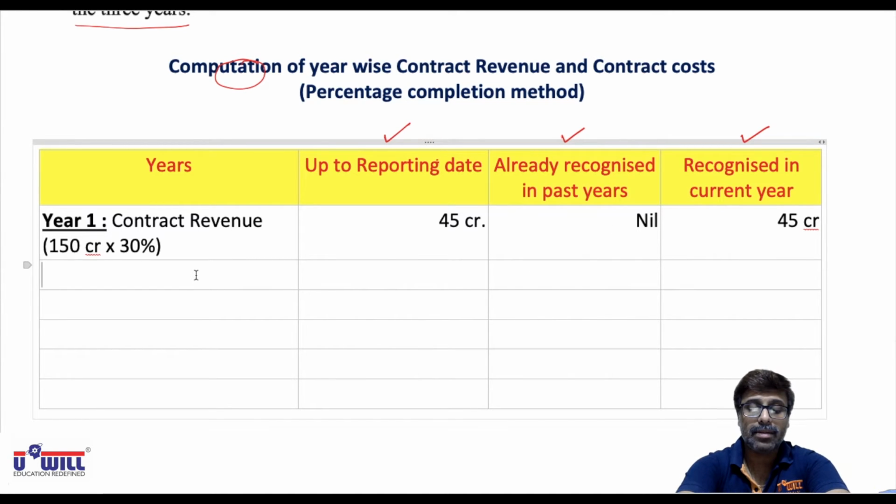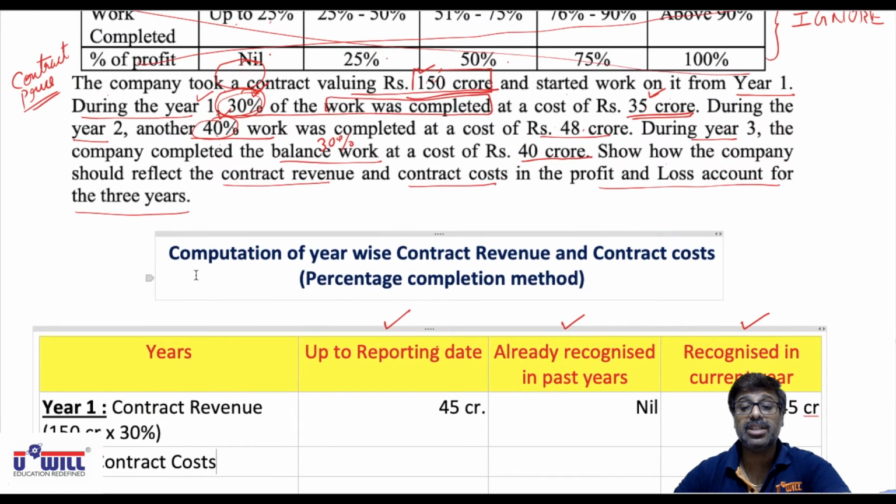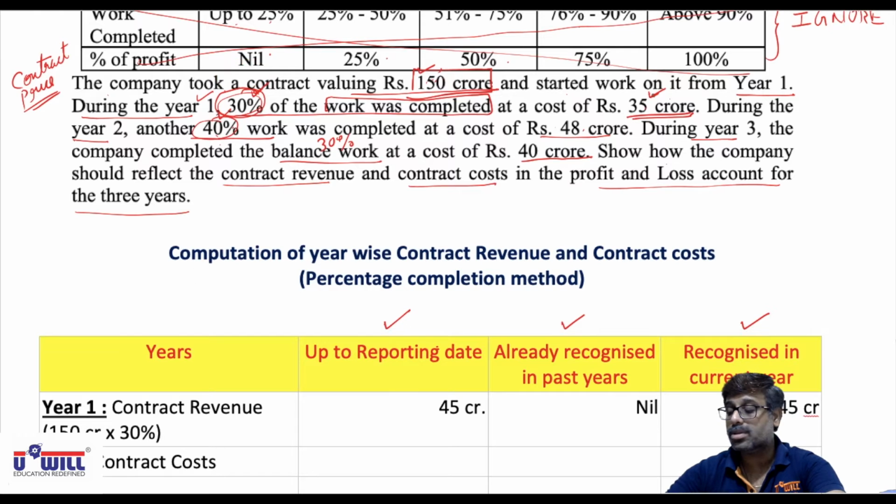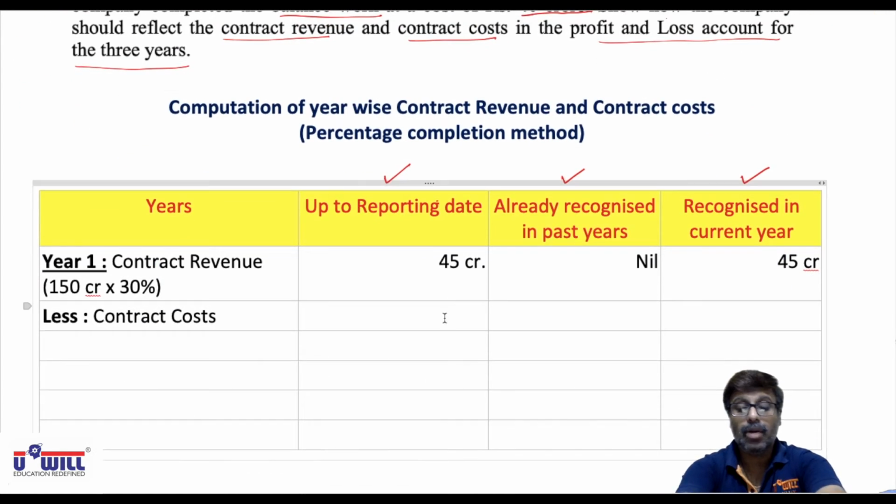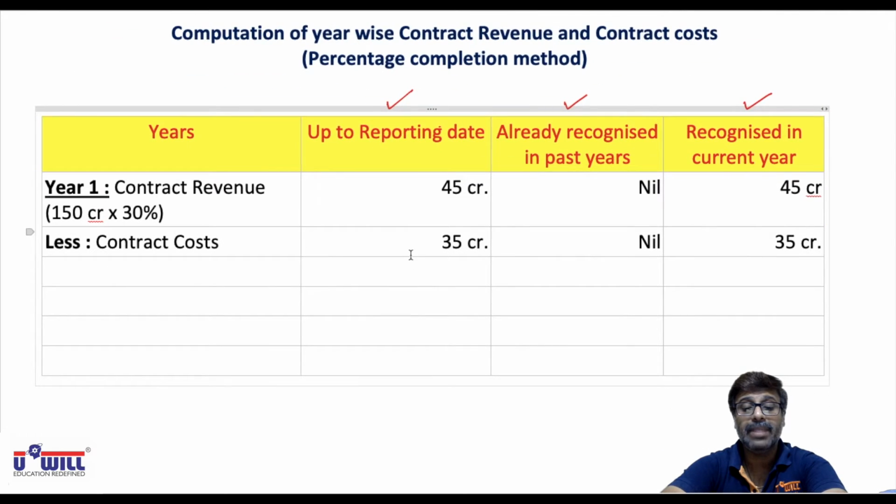Now from that we subtract contract cost. In the first year, what is the contract cost incurred? 35 crores, so that we will minus here. Up till past year nothing is incurred, which means nil. So 35 crore minus nil, the entire 35 crore you'll recognize in the current year.